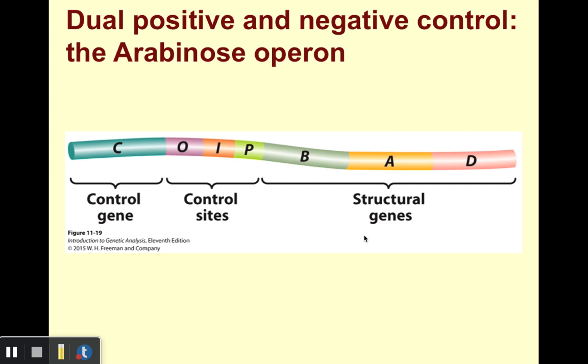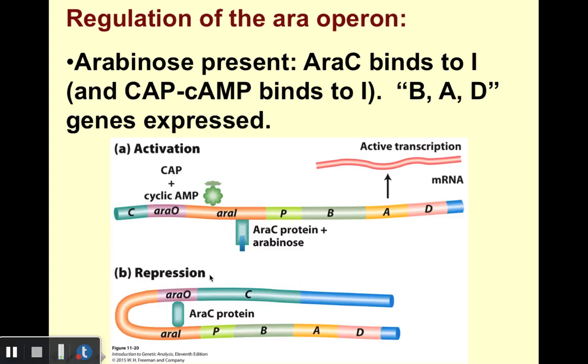Okay, so we talked about the lac operon. Let's now talk about another example of an operon. In this case, we're going to focus on the arabinose operon. It's similar to the lactose operon in that the structural genes, in this case the genes B, A, and D, are expressed when arabinose is present so that the bacterial cells can metabolize arabinose as a food source. So some of the major regions involved: the C region, that's a control region. As we're going to see, that codes for a control protein, an operator region, an initiator region, and a promoter region. And then our structural genes, BAD.